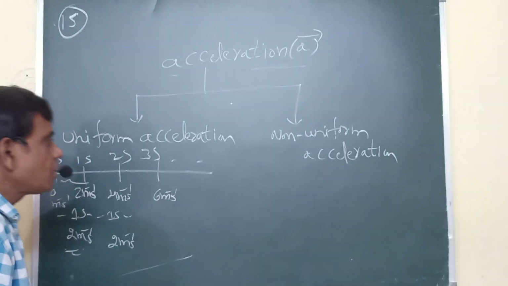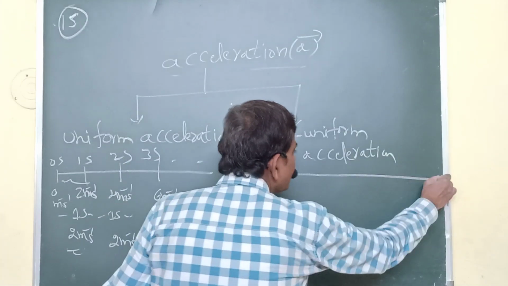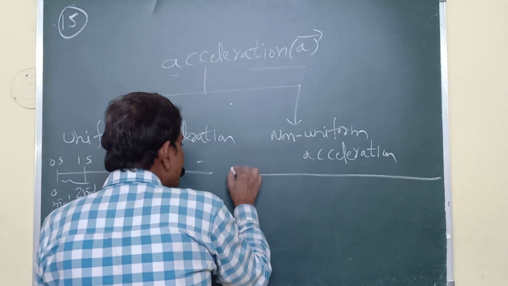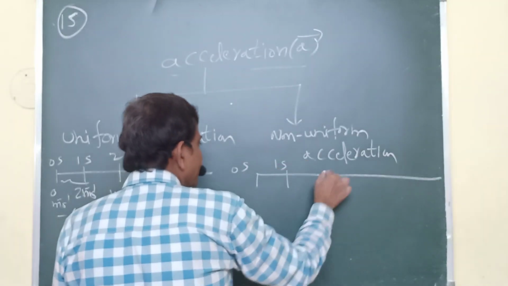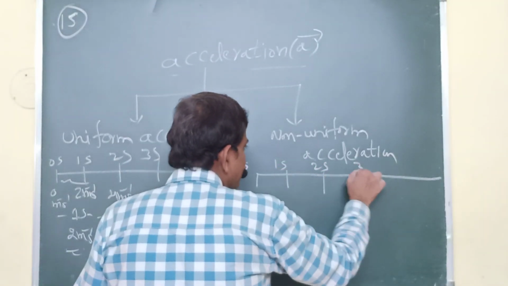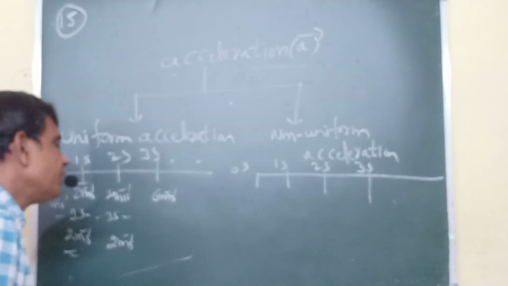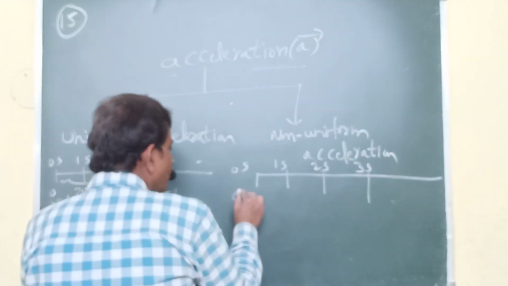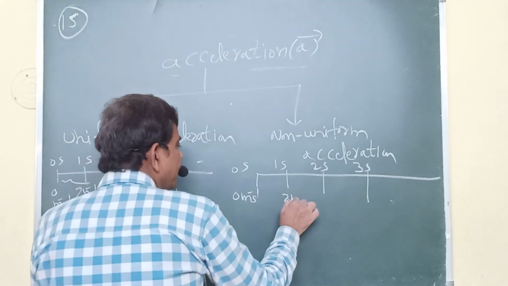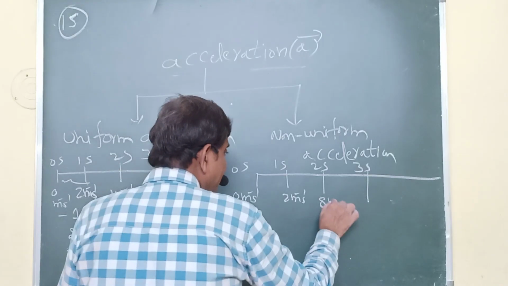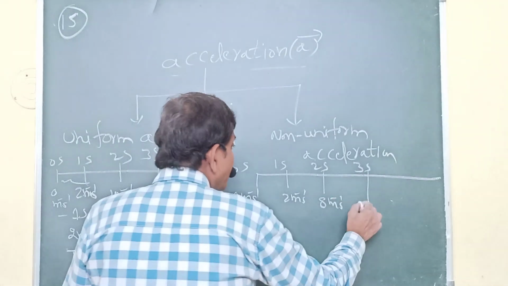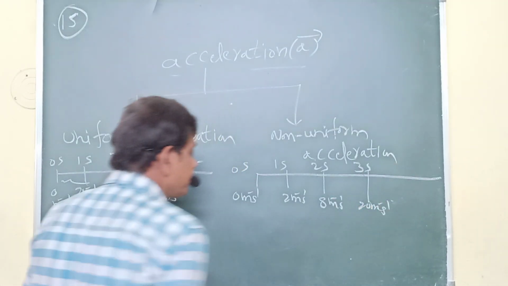Similarly, let's go to non-uniform acceleration. What is it? You take this as rest, 0 seconds. Again 1 second, here 2 seconds, here 3 seconds, like this. Initially at rest means 0 meter per second. Here I am taking 2 meter per second, here 8 meter per second, here 20 meter per second, like that.